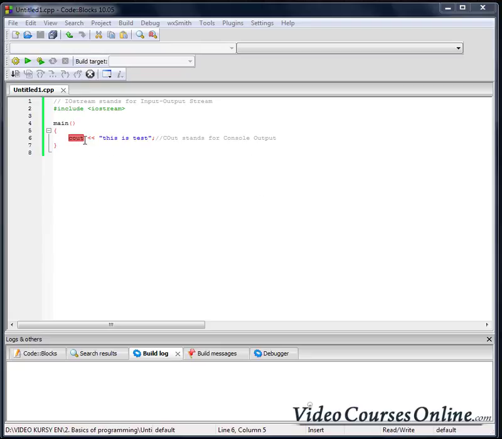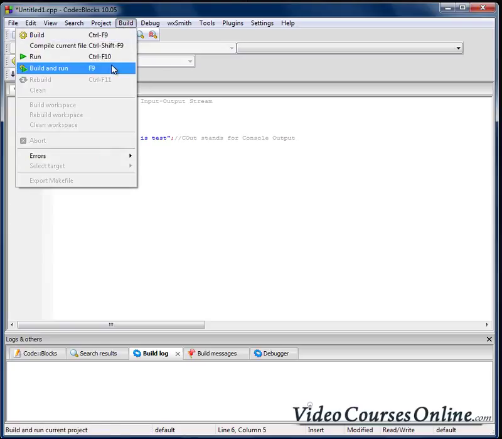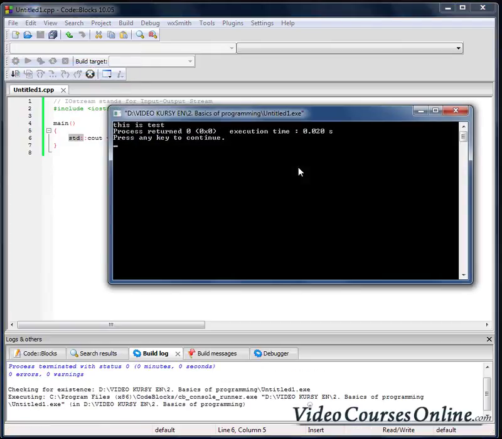If we want to use the cout element, we have to say from which namespace that element is. So cout is from the std namespace, which stands for standard. Now we have to add two colons in order to use programming elements from that space. Now our program will be compiled. As you can see, it's working well.